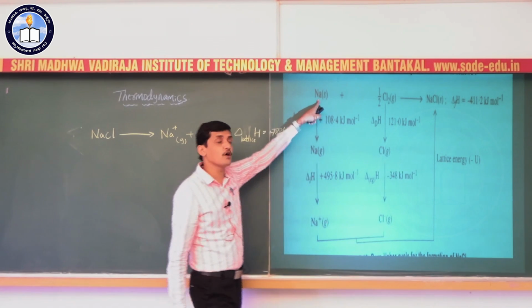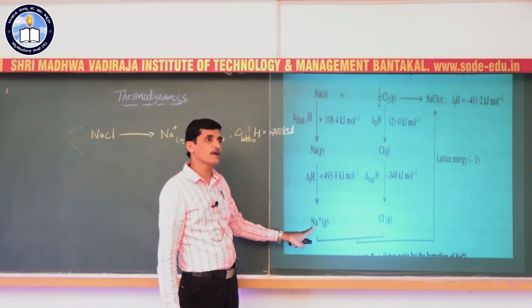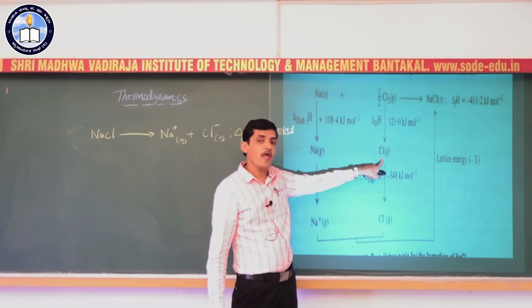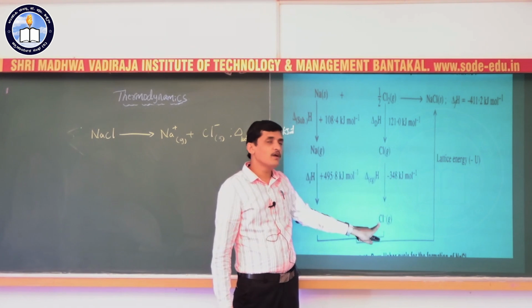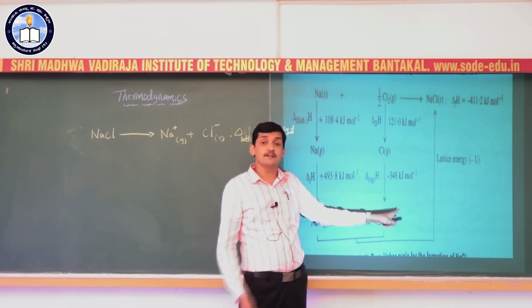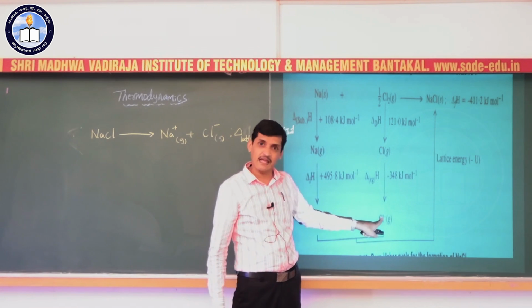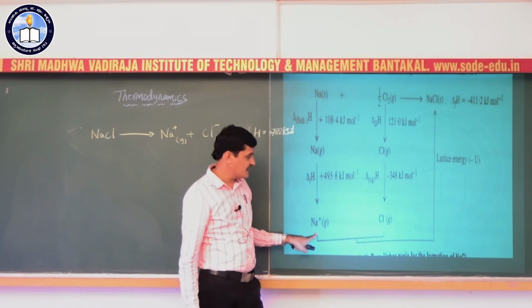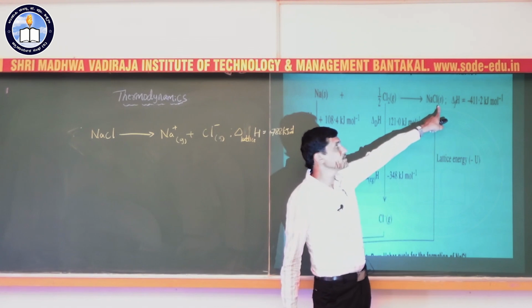That is, sodium in the solid state can convert into sodium gas, then sodium gas converts into sodium ion in the gaseous phase, then the chlorine molecule dissociates into chlorine atoms in the gaseous phase, then chlorine atoms get converted into chloride ions by the gain of electrons. That is the electron gain enthalpy. Then the sodium ion and chloride ion in the gaseous state combine to form NaCl.